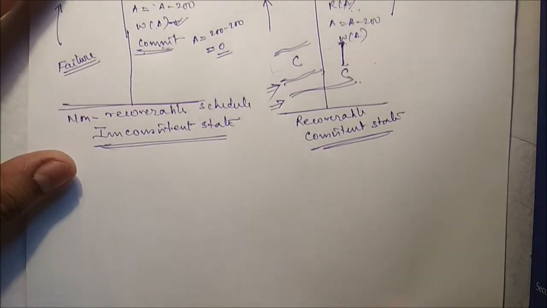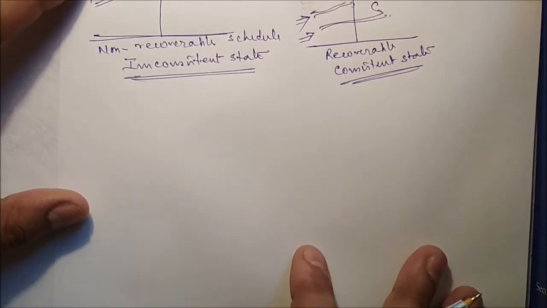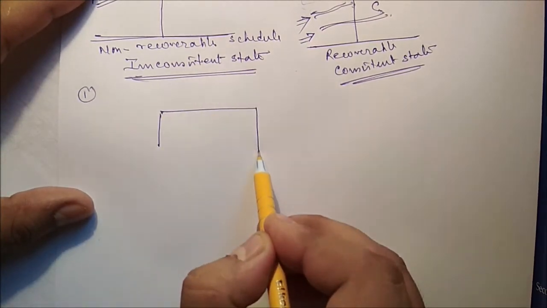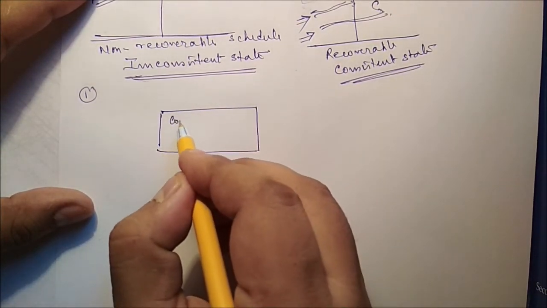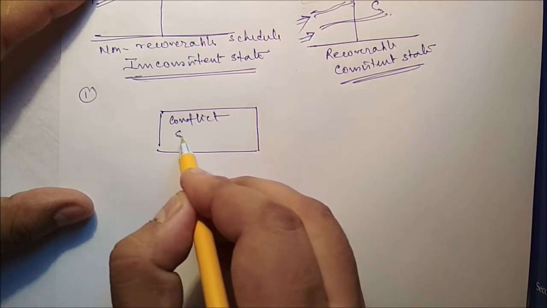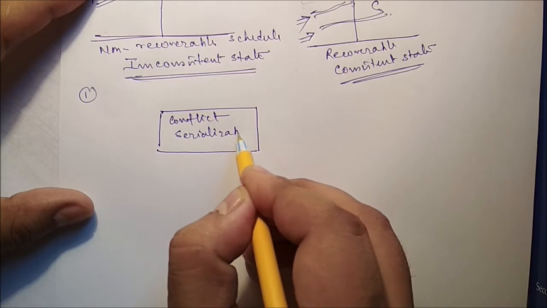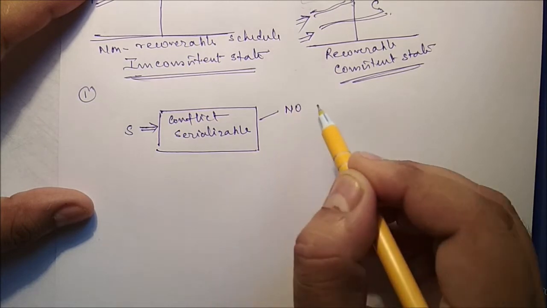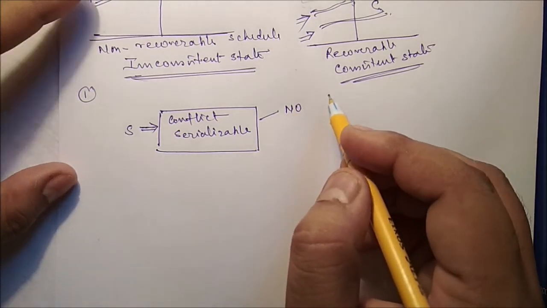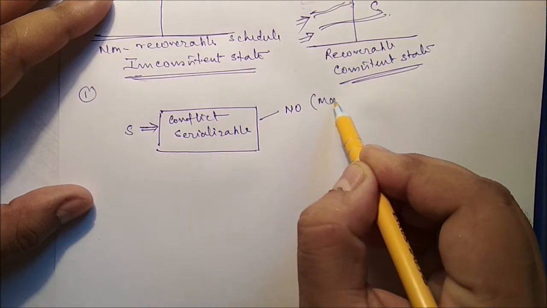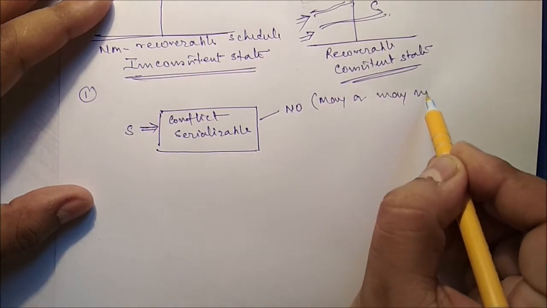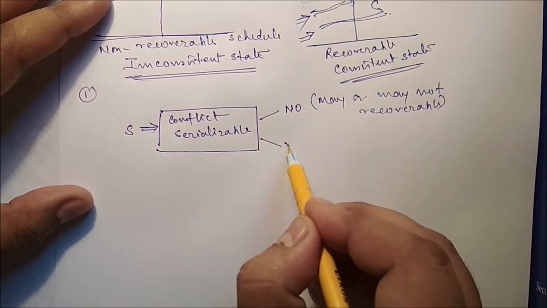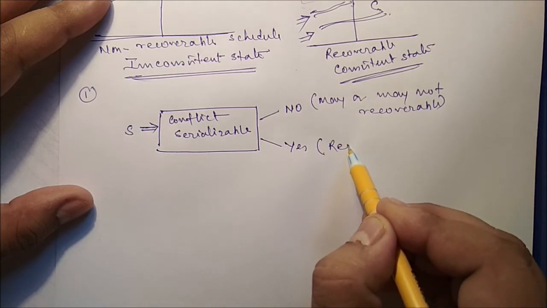Now, how to know whether a schedule is recoverable or irrecoverable? We can check one by one. First of all, the first technique is what? We have to check whether it is conflict serializable or not. Now we have to pass the schedule. If it is not conflict serializable, that means it may or may not be recoverable. And if it is yes, that means definitely it is recoverable.